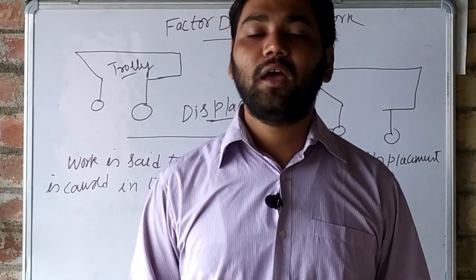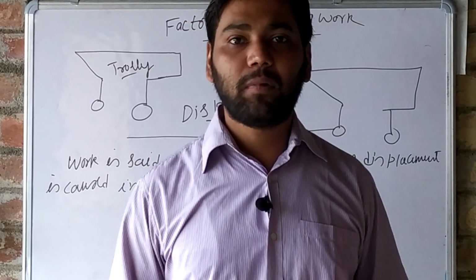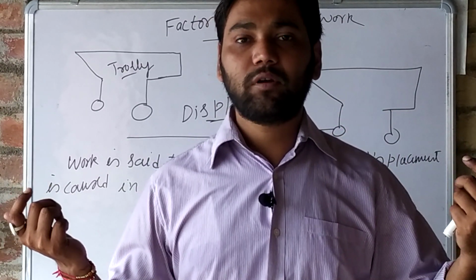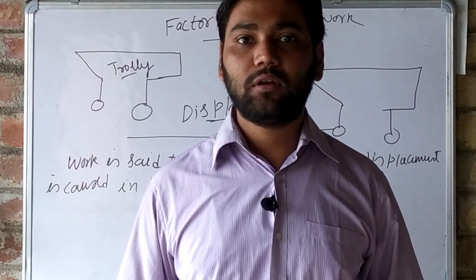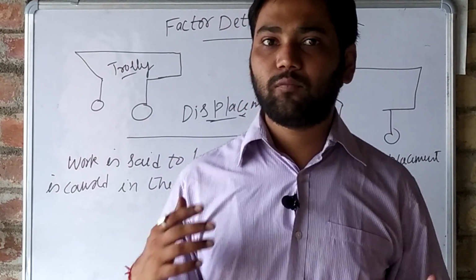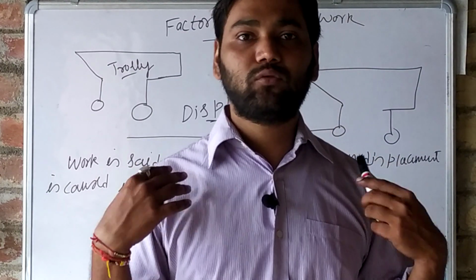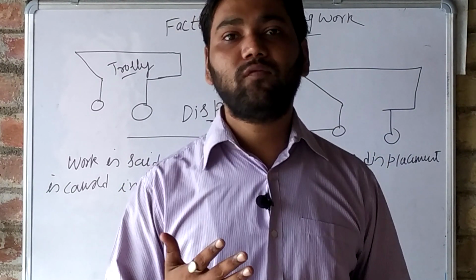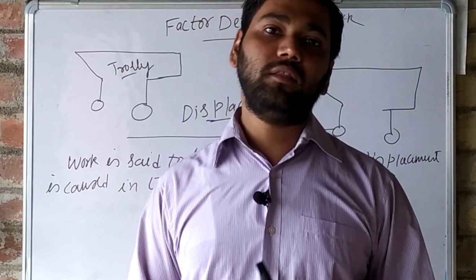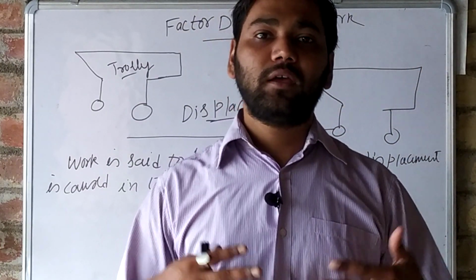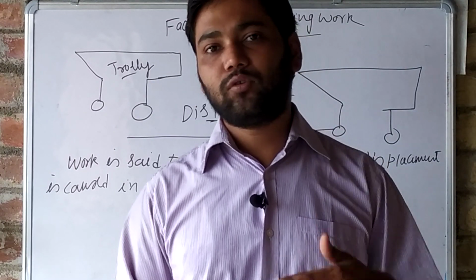The bag applies force in the downward direction. If it slips from our shoulder, it will fall down. So the bag is applying force in the downward direction, and our shoulder is applying the same force in the upward direction. Because of that, both forces get neutralized.